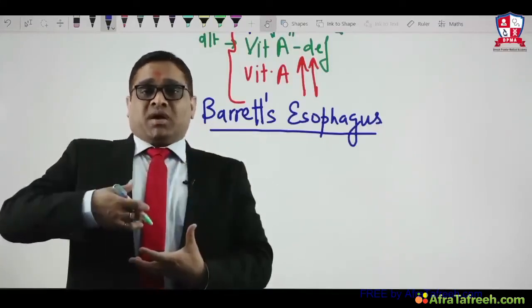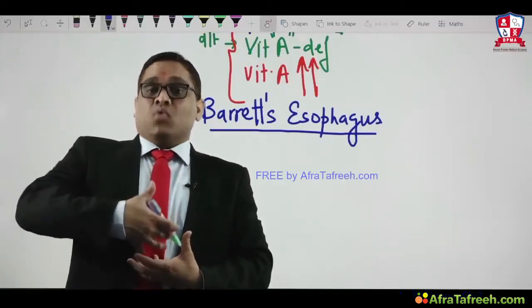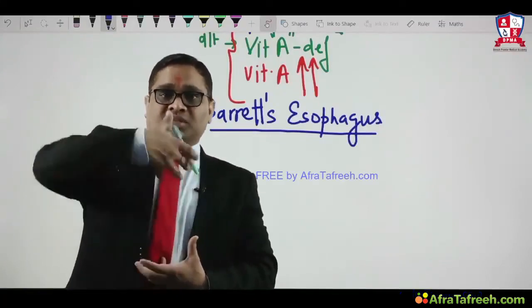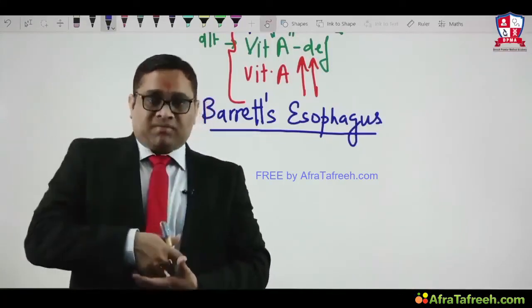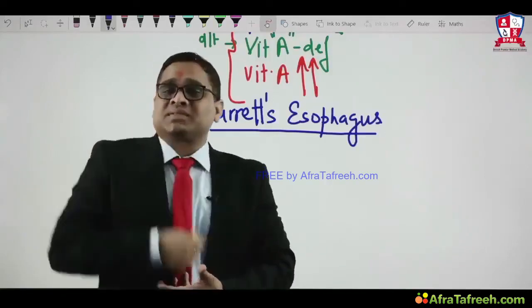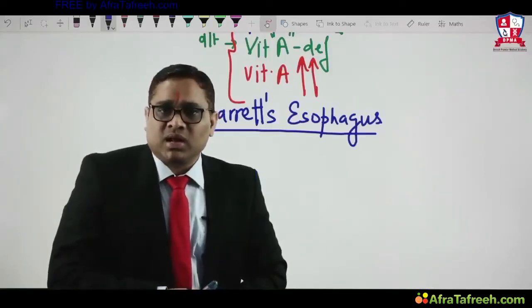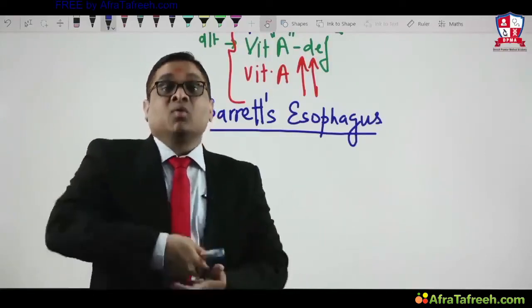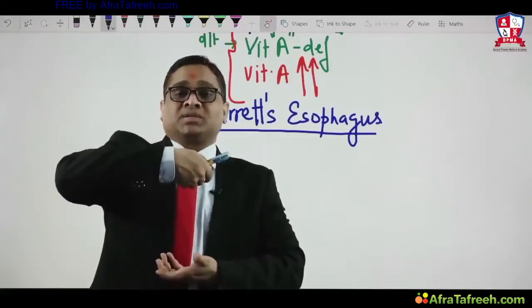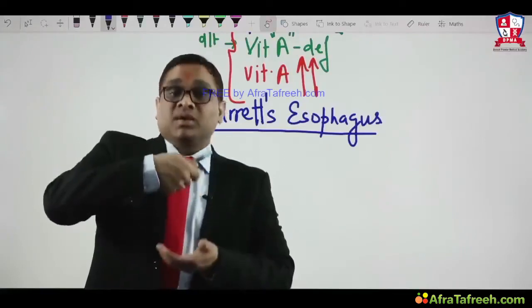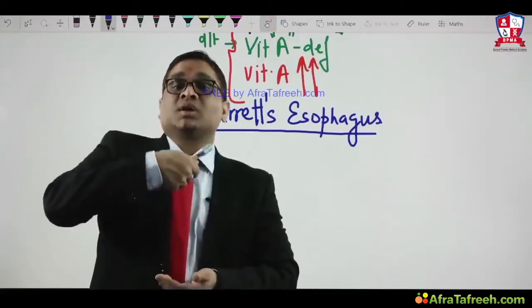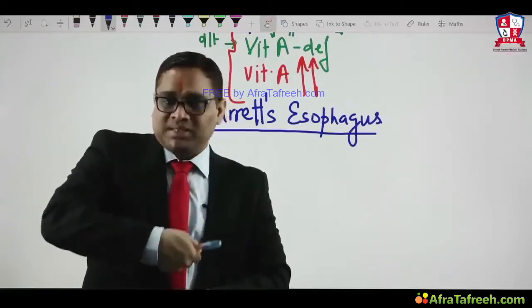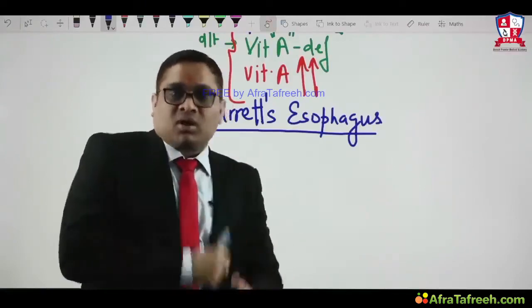When the gastric content is high, the pressure will be more, there will be reflux, and it will come up. What is the gastric content, acidic or alkaline? Acidic. When this acidic content comes up into the lower part of the esophagus, it will cause damage or change, metaplasia, right? That is called Barrett's esophagus.